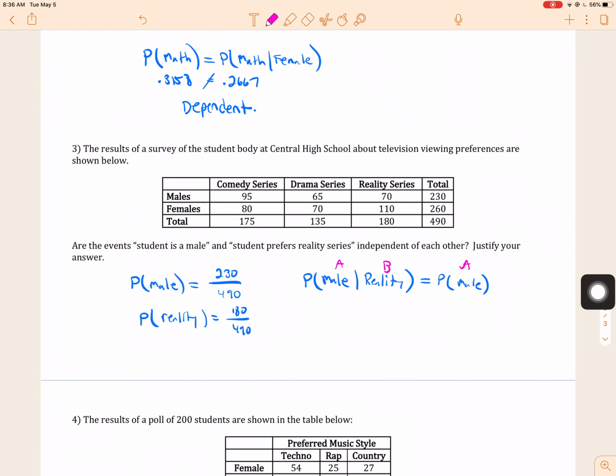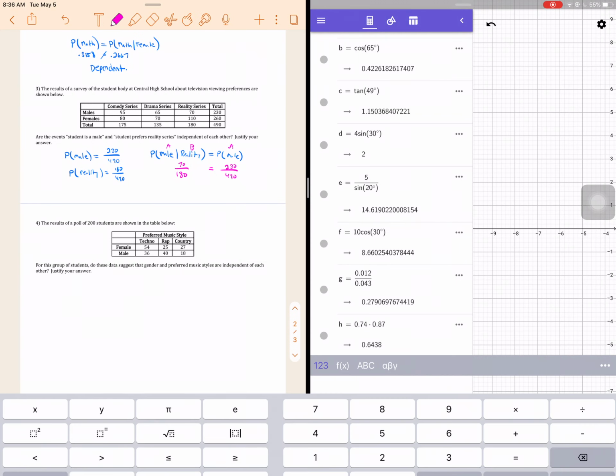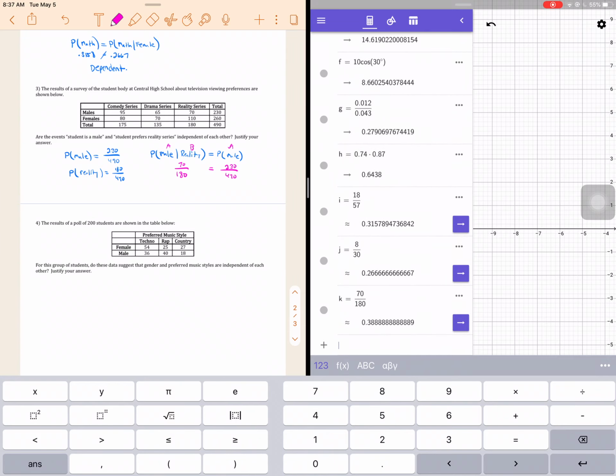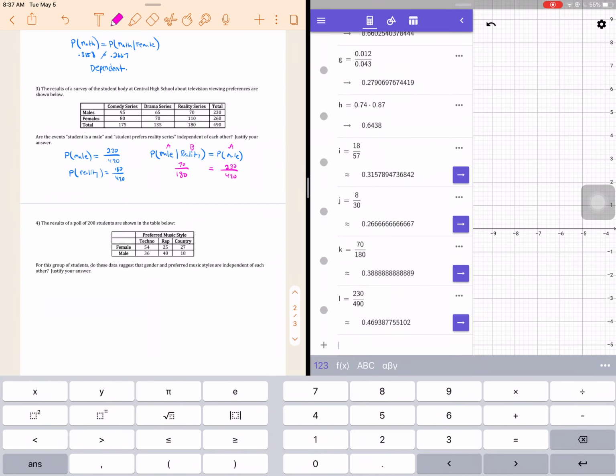What's the probability of being male? 230 out of 490. What's the probability of being male given that you like reality? It is 70 out of 180. Now we have to check if these are the same. 70 out of 180 and 230 out of 490 are different. 0.38 does not equal 0.47, so dependent.